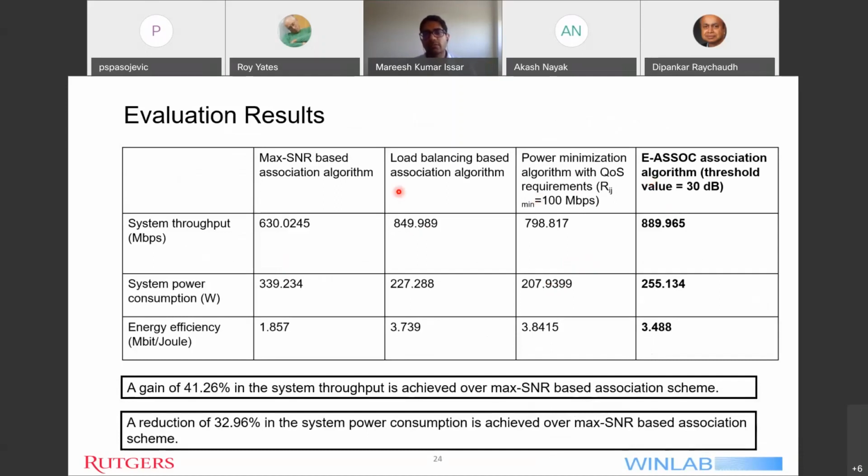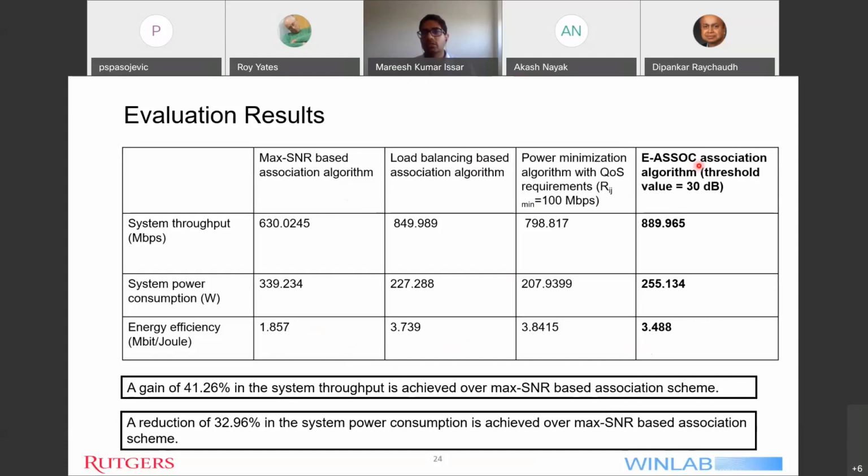So from our previous slides, we have seen the max-SNR or baseline algorithm, and in comparison to that, the load balancing and the power minimization algorithm. Now we see our designed E-ASSOC algorithm. While comparing all the algorithms, we can see that the power minimization algorithm has the least power consumption amongst all the algorithms. The energy efficiency metric has been improved over the baseline max-SNR algorithm by all the three algorithms.